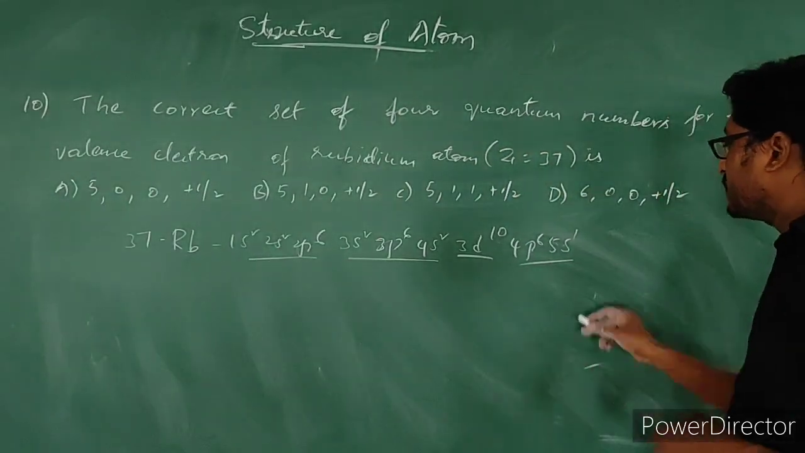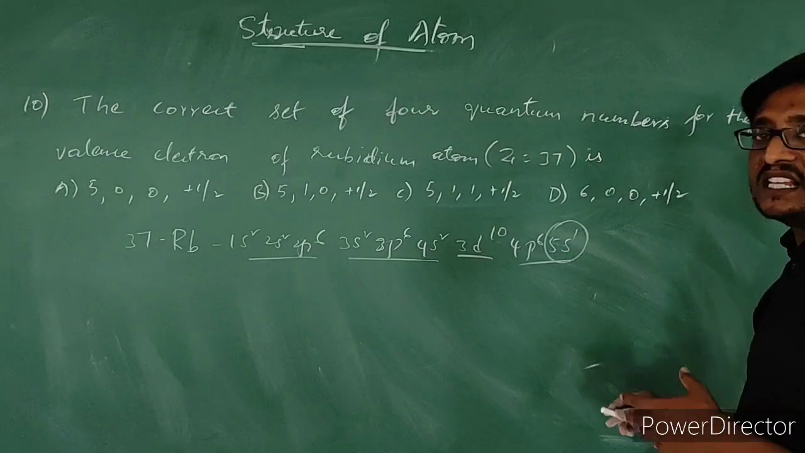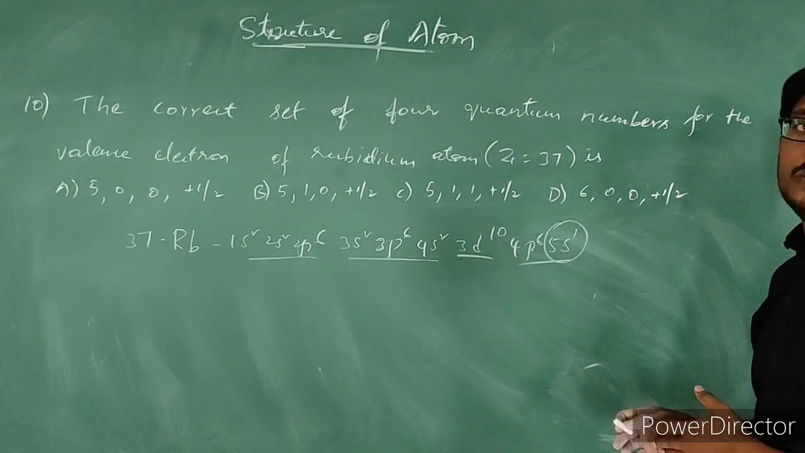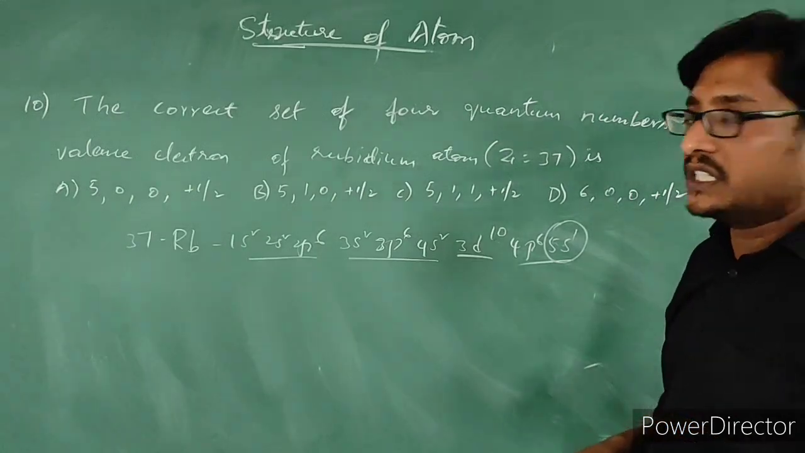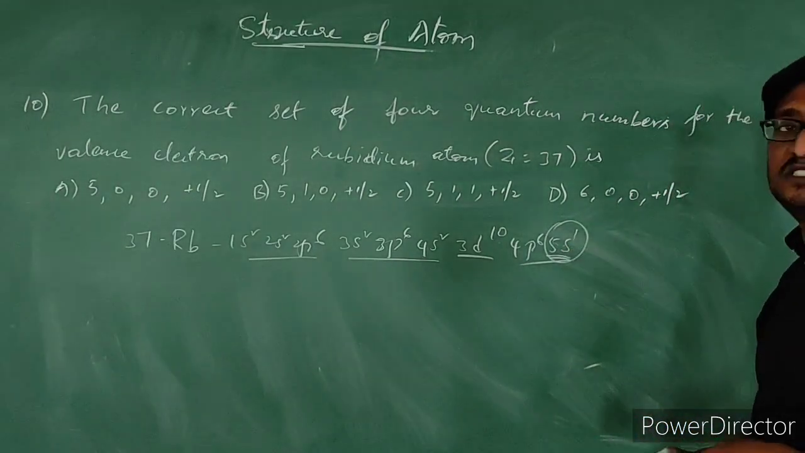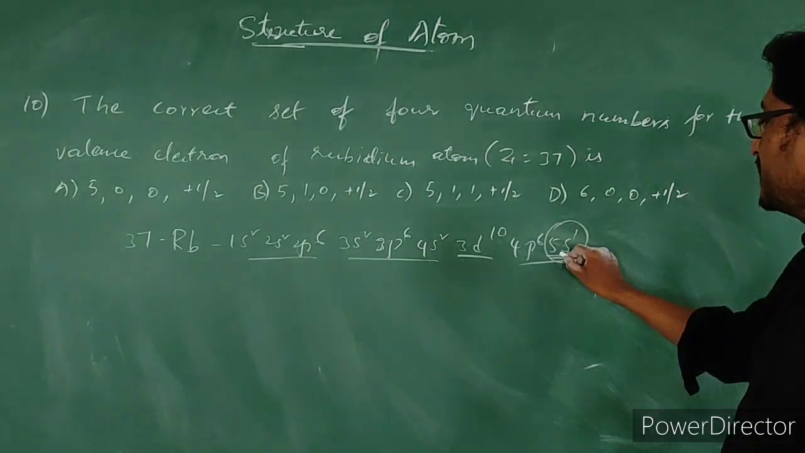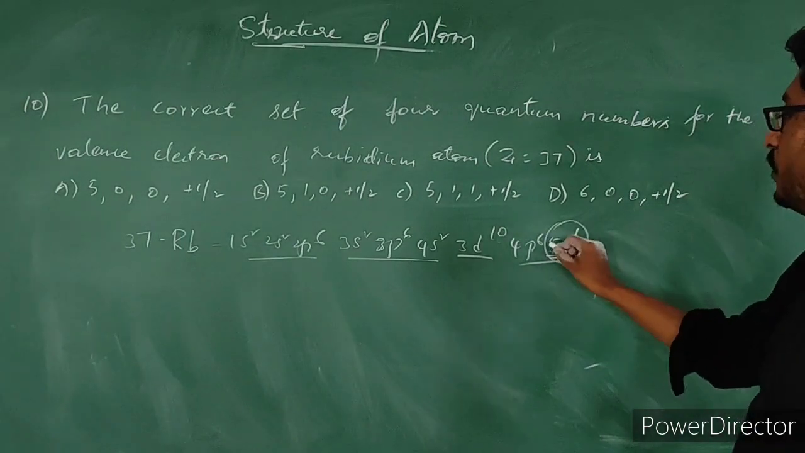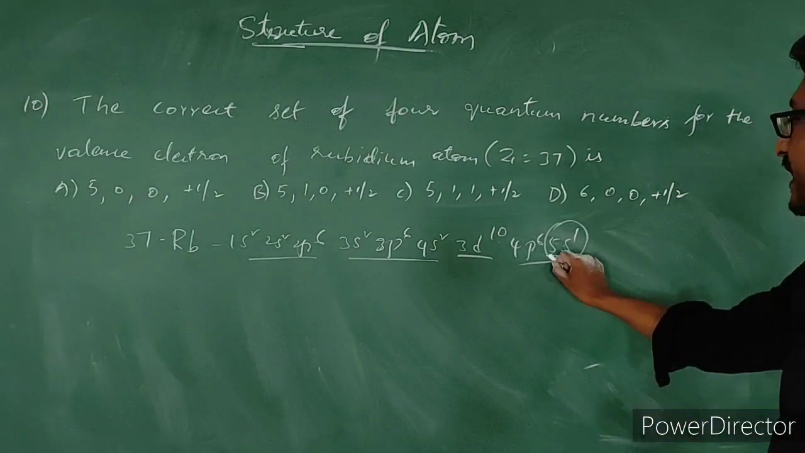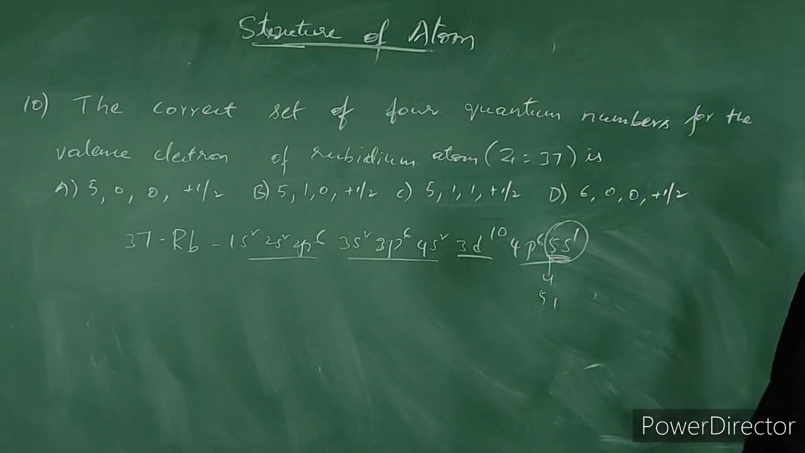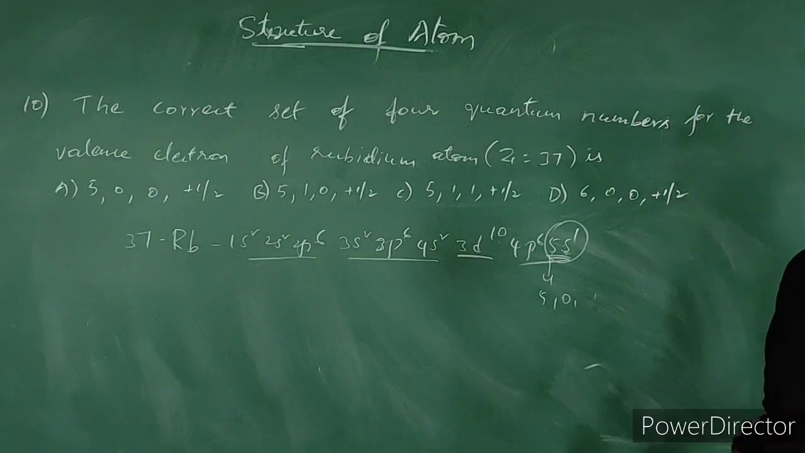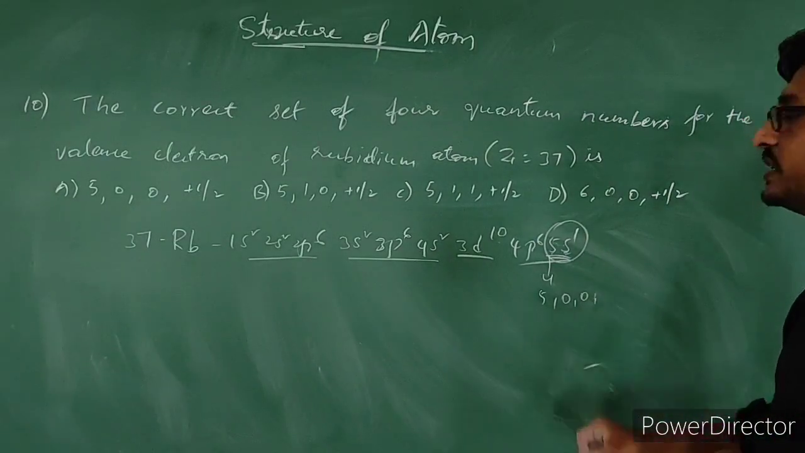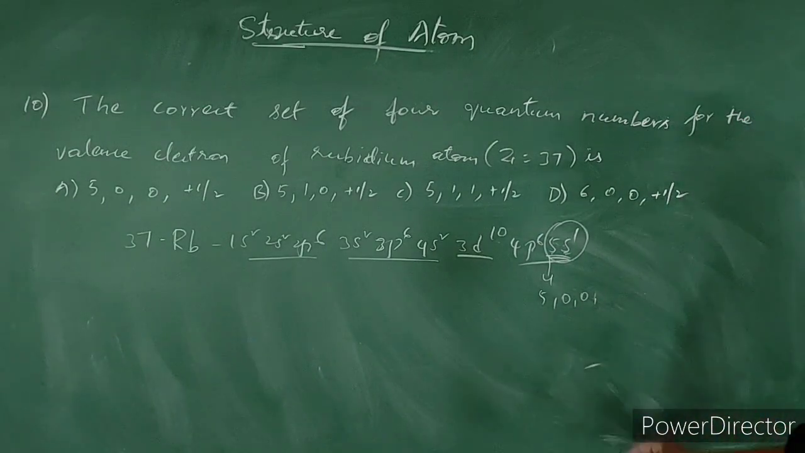Okay, so here if you see 5s1, this is the last electron, that is nothing but the valence electron. Electrons present in the outermost shell, we call them valence electrons. So here it is 5s. In this 5s1, what is the principal quantum number? 5. What is the azimuthal quantum number? What is the L value for S? 0. If L is 0, M will also be 0, no? Then S will be either plus half or minus half.